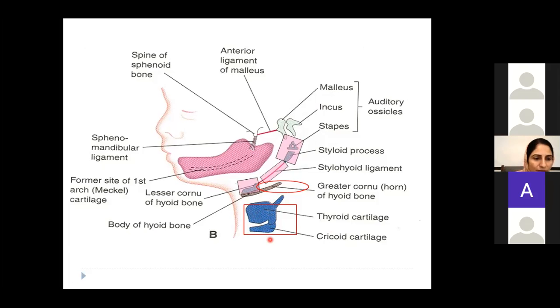Okay, I am telling you, Isha, about the Meckel's cartilage. Whenever there is formation of bones in the head and neck region, you must have read that there are 2 kinds of ossification: membranous ossification and endochondral ossification.